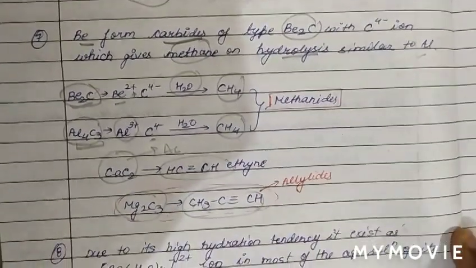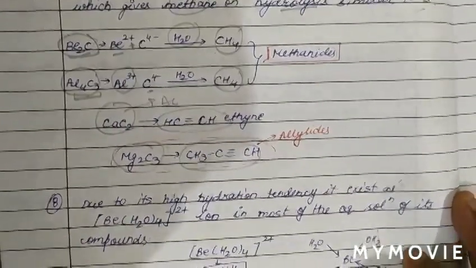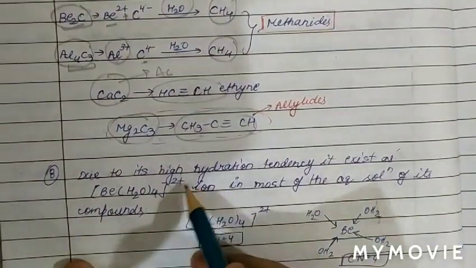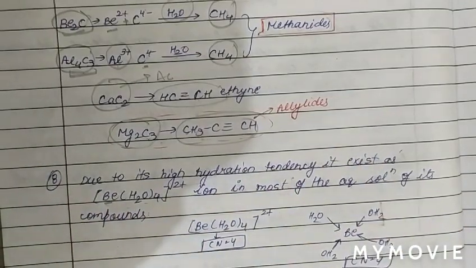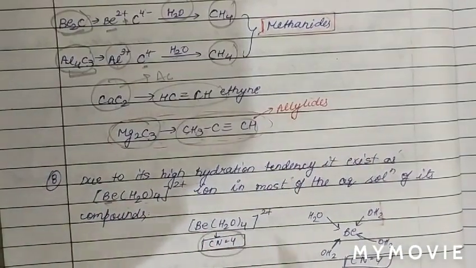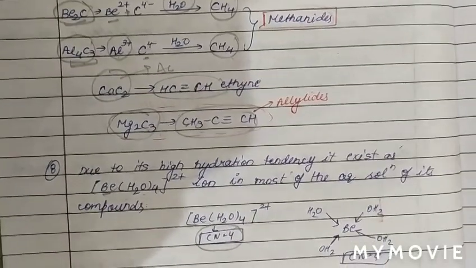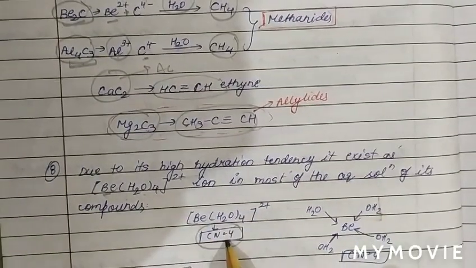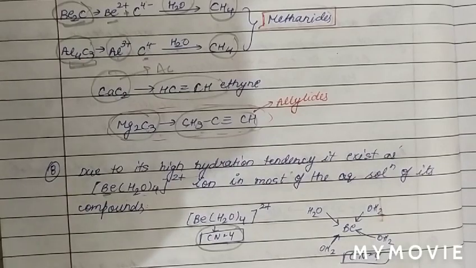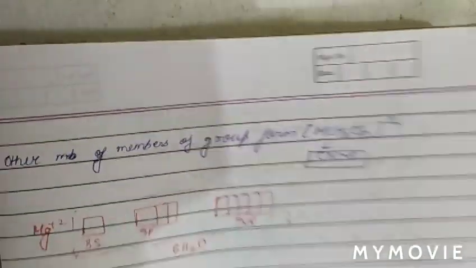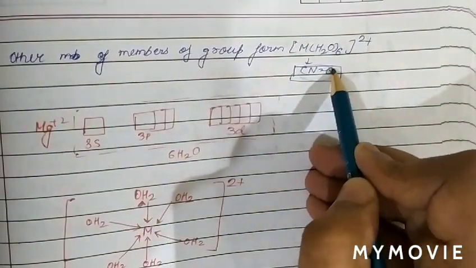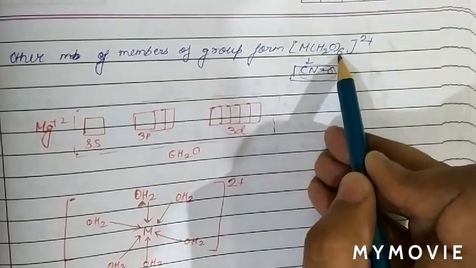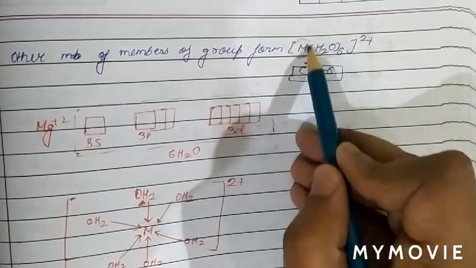See the next point of difference. Due to the high hydration energy of beryllium, it exists in the hydrated form, but the coordination number of beryllium is only 4 due to the absence of a vacant d orbital. So beryllium can exhibit a maximum coordination number of 4 due to the absence of a vacant d orbital, while the other members of the group can show a coordination number of 6 by attaching with 6 water molecules due to the presence of a vacant d orbital.